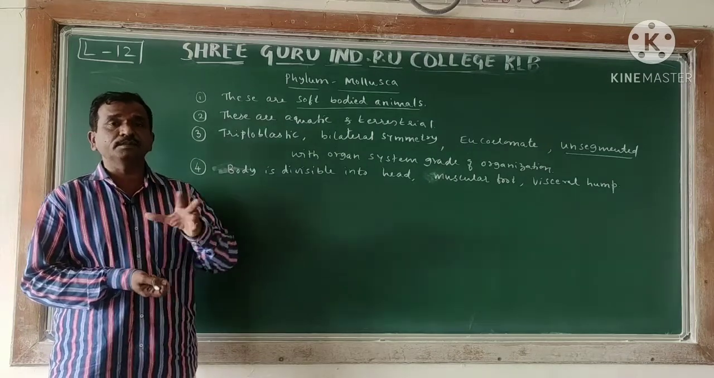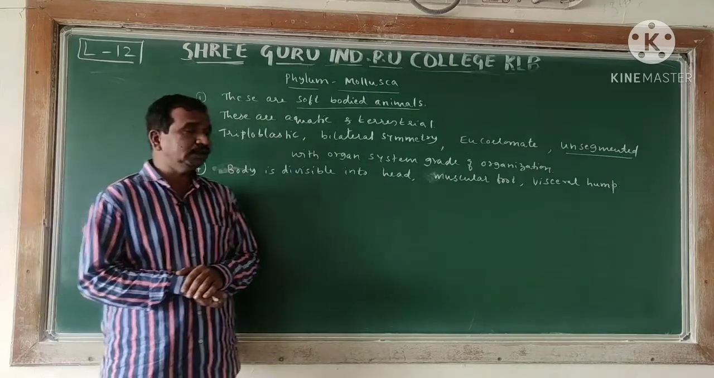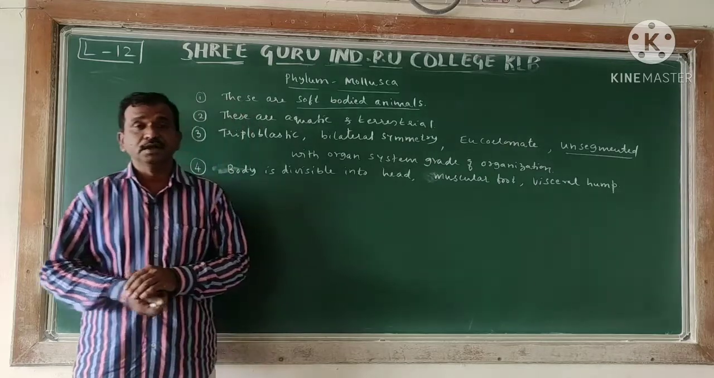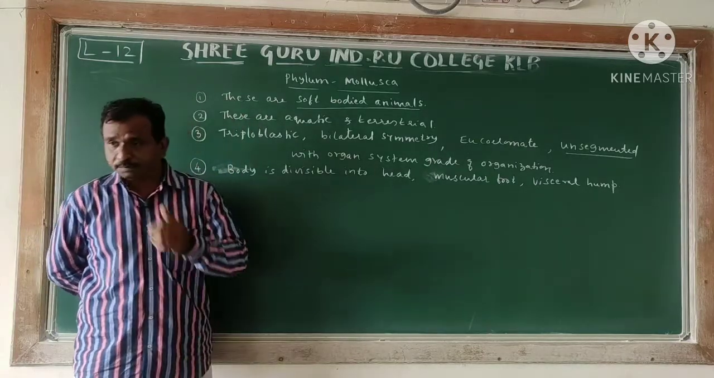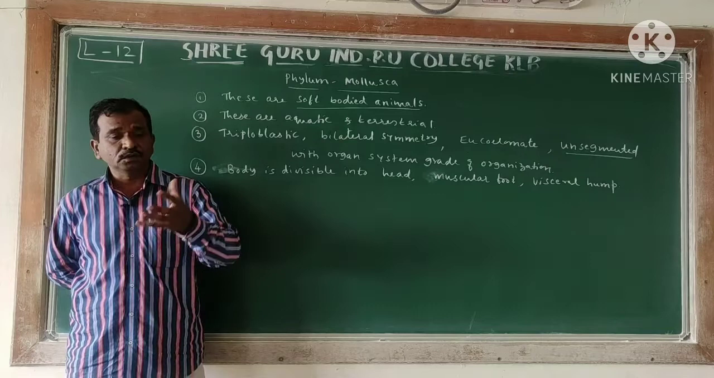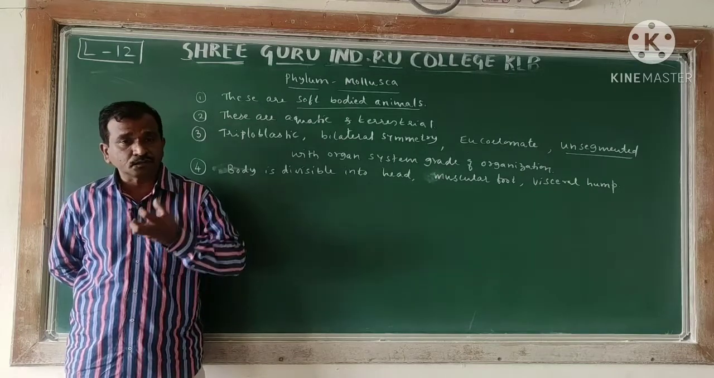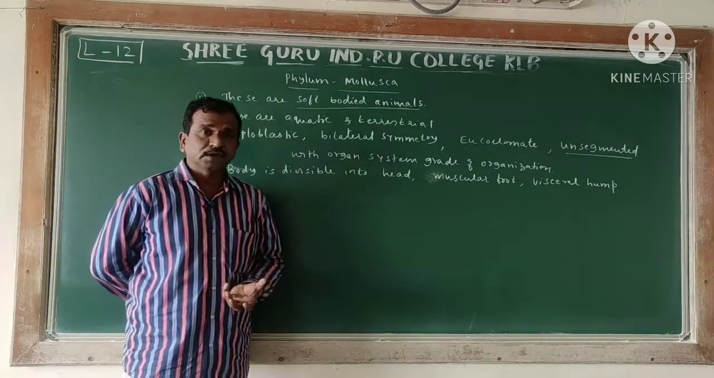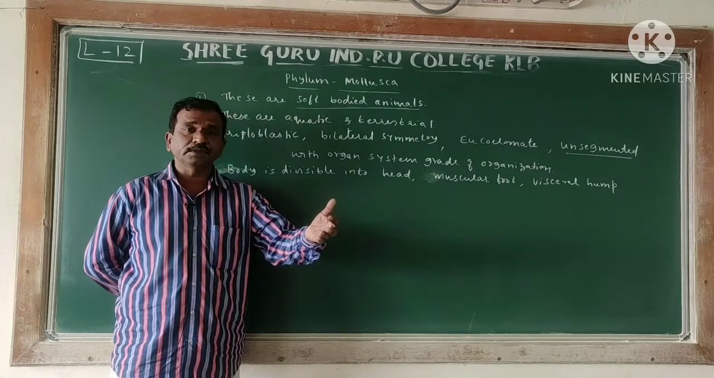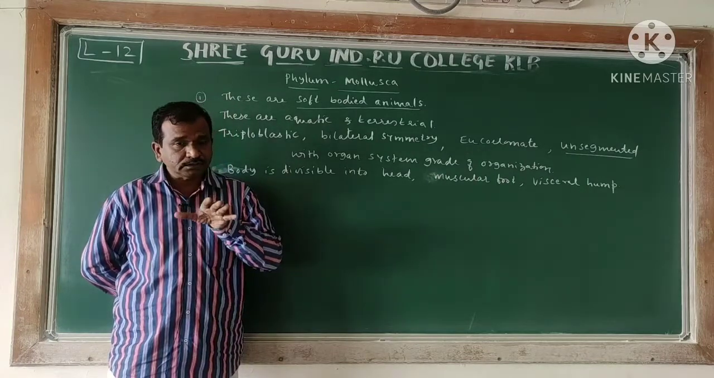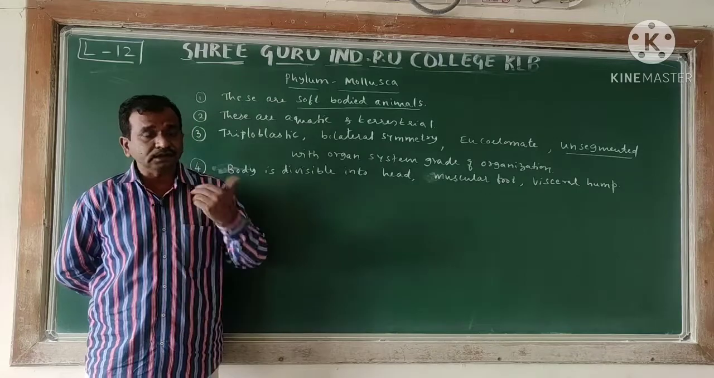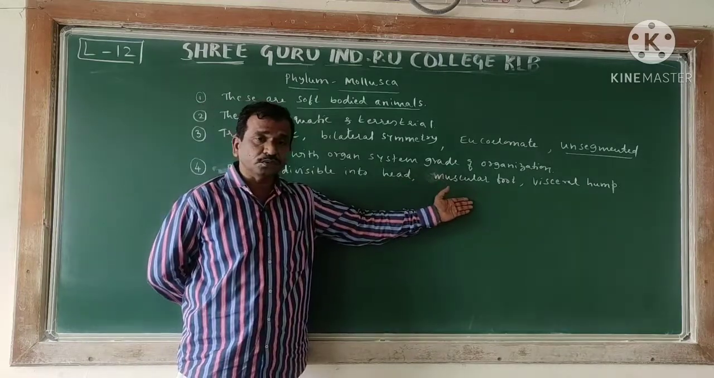This is a very important part. During the time of danger, whenever the animal feels the enemy coming, it can immediately withdraw the muscular foot inside, and if it wants to move from one place to another, it normally stretches the muscles outside. So that is what we call a muscular foot.